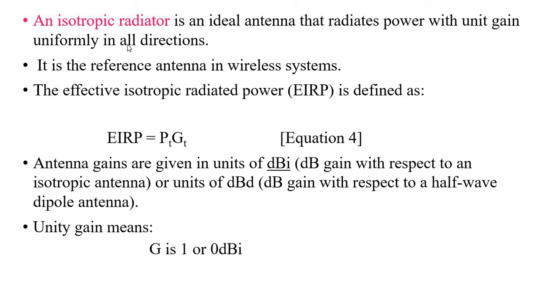Now, what is meant by the isotropic radiator? It is an antenna which radiates power uniformly in all directions. That kind of radiating antenna is called an isotropic radiator. So the effective isotropic radiated power can be written as EIRP equal to PT into GT. We can measure the units of antenna gain: dBi means with respect to an isotropic antenna, and dBd means with respect to a dipole antenna.